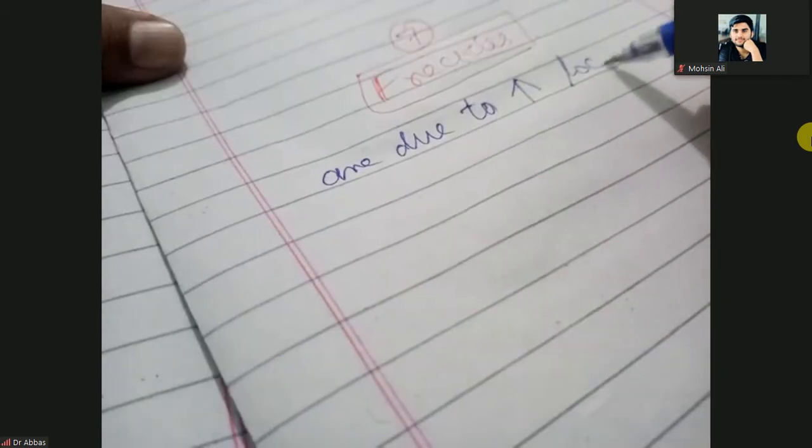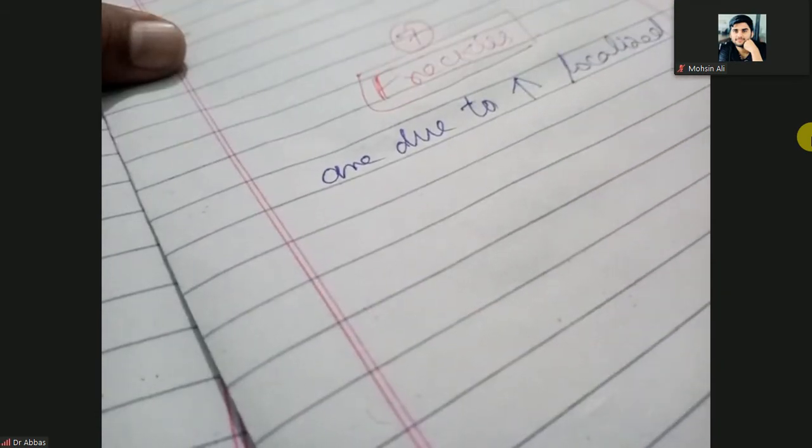Next one is freckles. It is a hyperpigmented epidermal lesion. Freckles are due to increased localized melanogenesis, not all parts of the body.